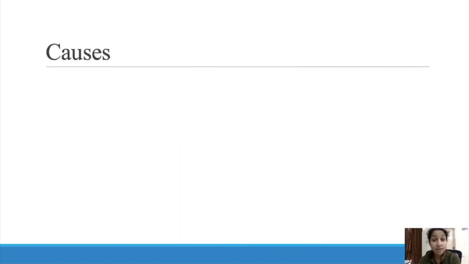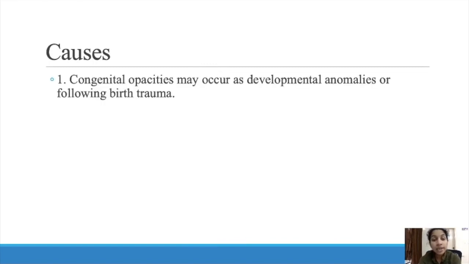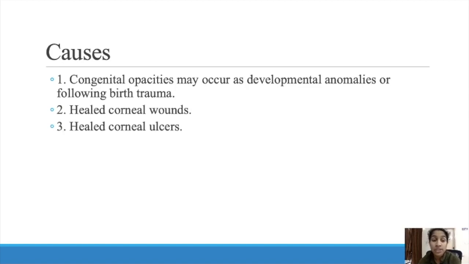Next comes the causes of corneal scarring or corneal opacity. Corneal opacity may occur as developmental anomalies or following birth trauma. So, congenital opacities will happen. Congenital opacities can occur due to developmental anomalies. Some developmental anomalies are due to birth trauma. During birth, if there is any injury, that will also cause congenital opacity. The second reason is healed corneal wounds, and the third cause is healed corneal ulcer.